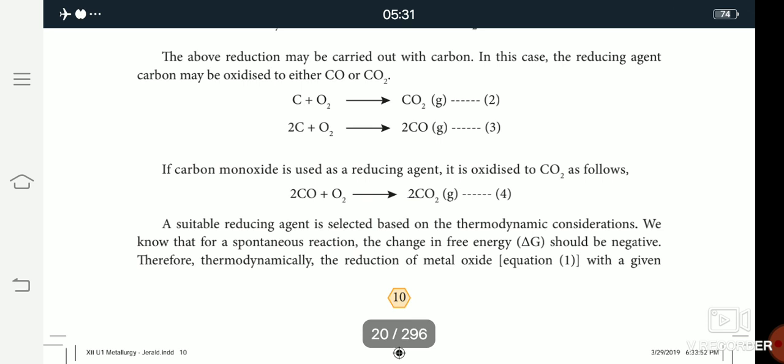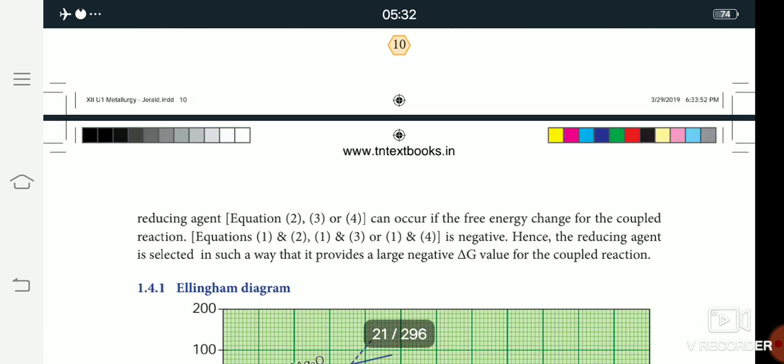So it is used as a reducing agent in the reactant. The reactants are carbon monoxide and oxygen, and the product is carbon dioxide. It is used for finding the reduction process. Okay, children, so all of you see the graph.